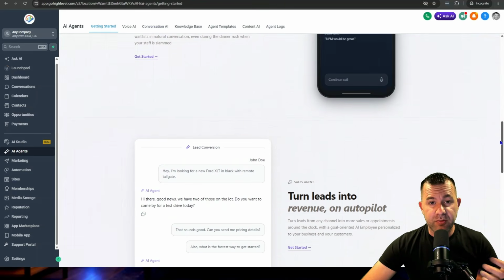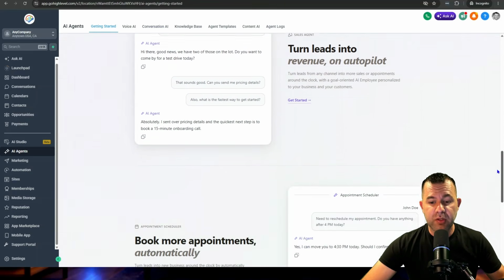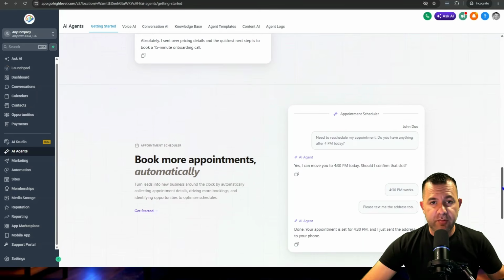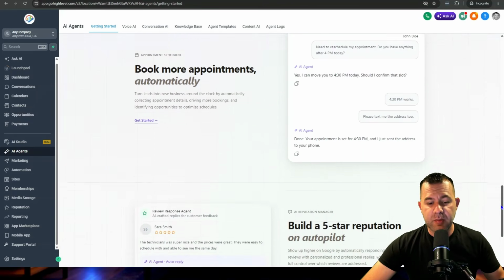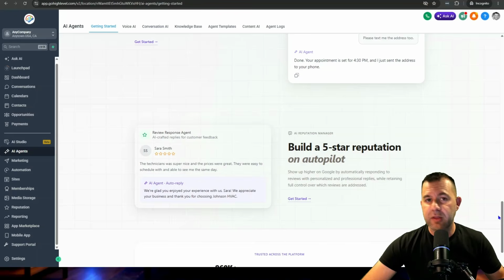There are guys charging anywhere from $500 to $1,500 a month or more, depending on the ticket price. A roofing client, for example, can make $10,000 on a job. If you get them 1 extra booked job a month, right, that's a lot of money.